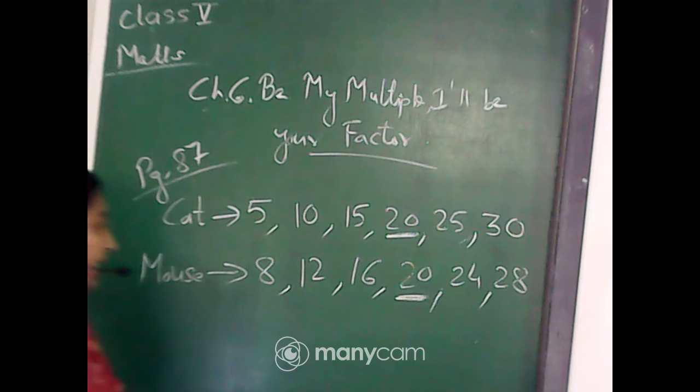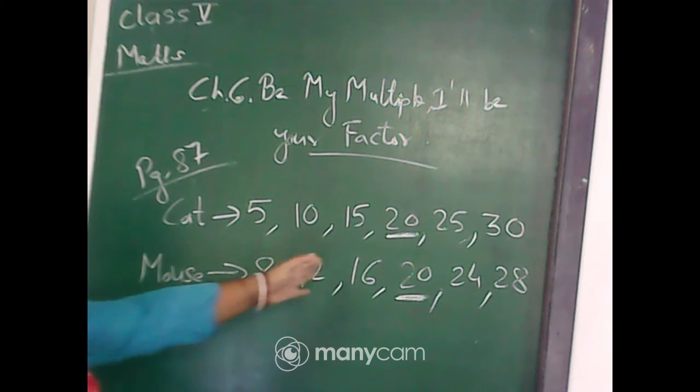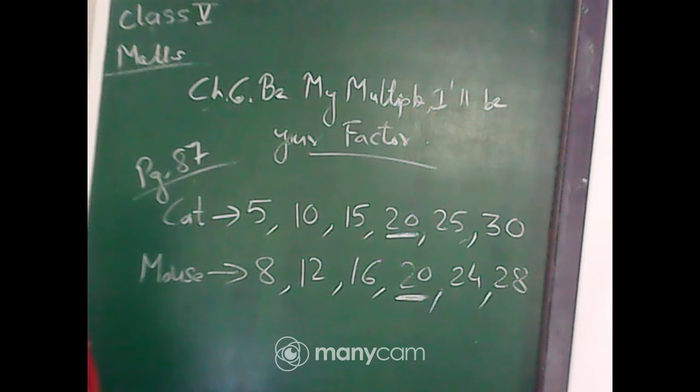That means the cat and the mouse both come to 20, and the cat will catch the mouse, isn't it? It will catch because both have a common multiple, that is 20. So this time the mouse will not be able to get away. Understood? And number C, the steps on which both the cat and the mouse jump, that means the numbers they are crossing together, it is 18 and 24.